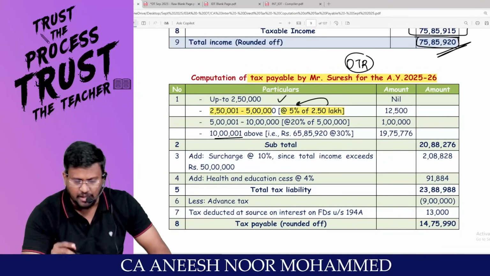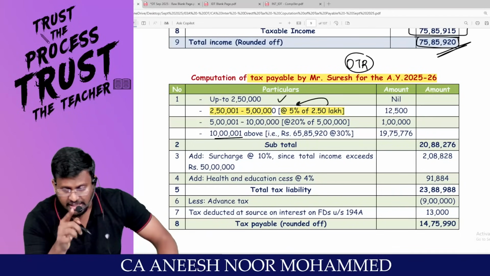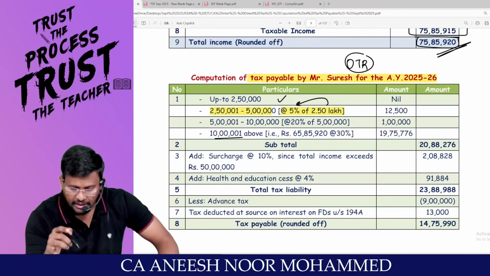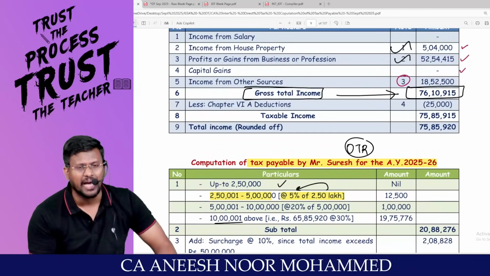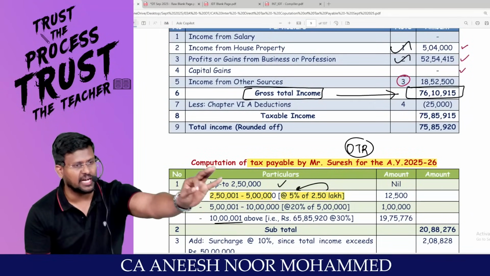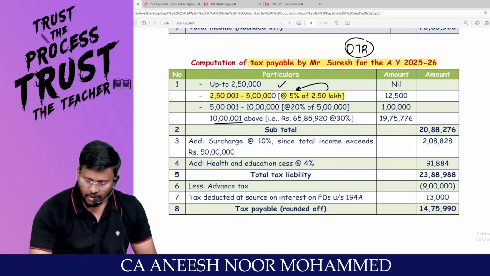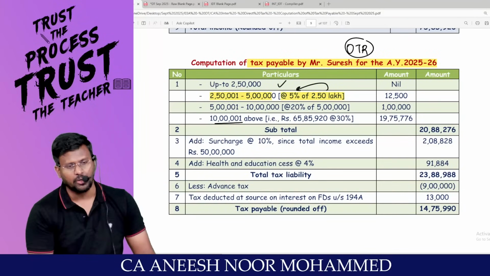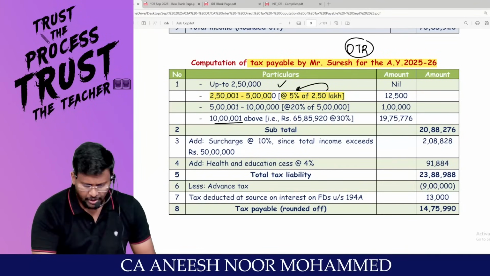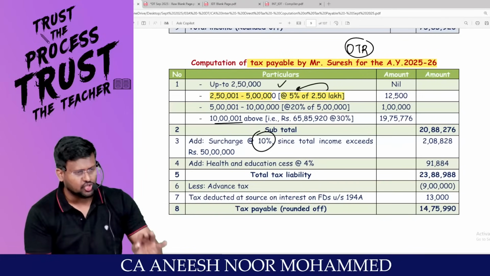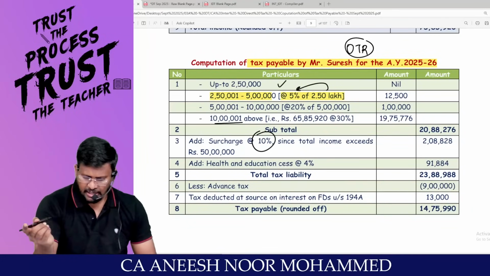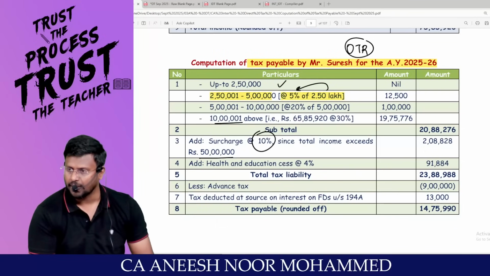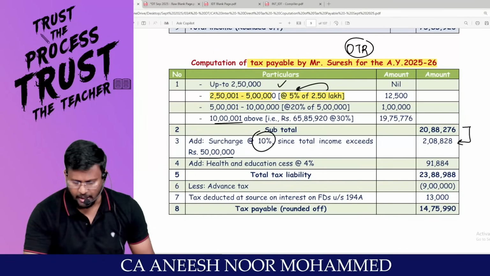Is the assessee an individual? Is the total income exceeding 50 lakh? He is liable to pay surcharge at the rate of 10%. Surcharge means what? Tax on tax. So add surcharge at the rate of 10%, since the income exceeds how much? 50 lakh. So on this apply 10%.